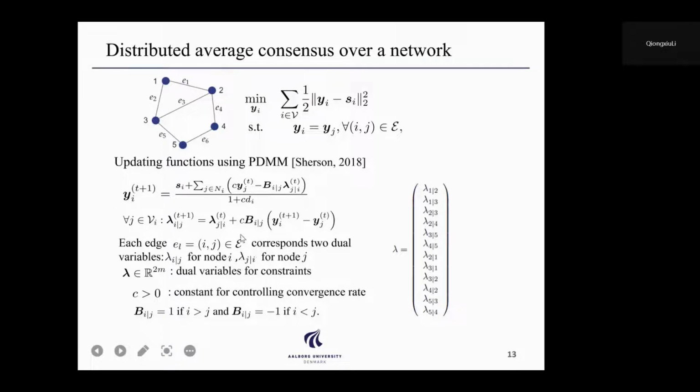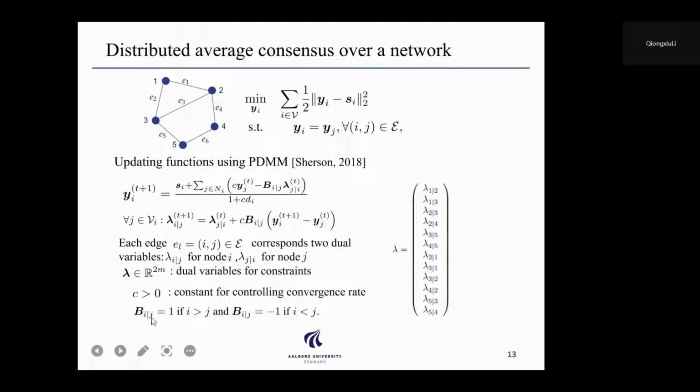Each edge in the network, for example in this graph with five nodes and six edges, has two dual variables, lambda ij for node i and lambda ji for node j. This is why the dimension of this lambda is twice the number of edges in the network. And c is a constant for controlling the convergence rate.